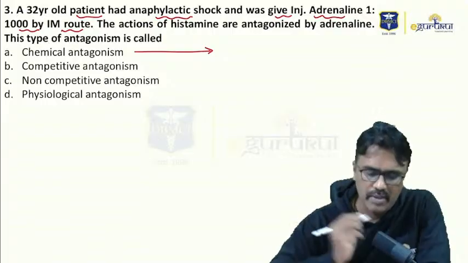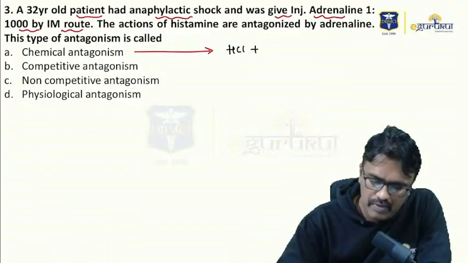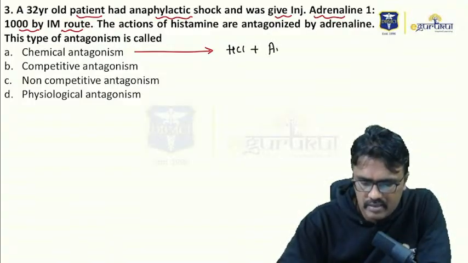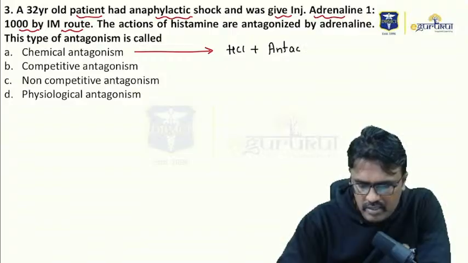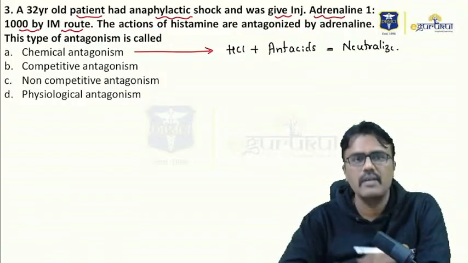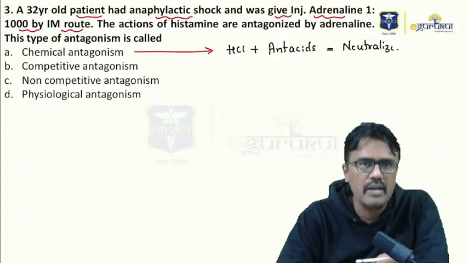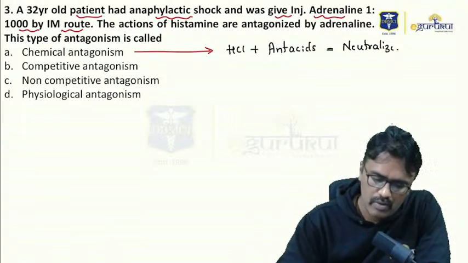Suppose we have HCl, acid, and if we give antacids, antacids are basic in nature, so there will be a chemical reaction and there should be neutralization. So that type we call it chemical antagonism. There should be a chemical reaction. For example, I will give one more.